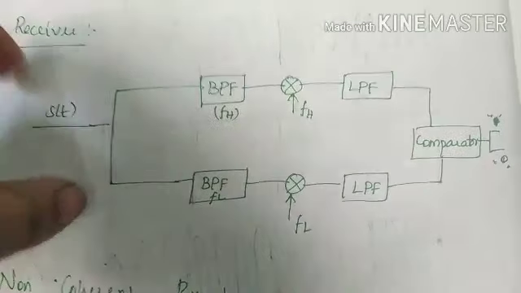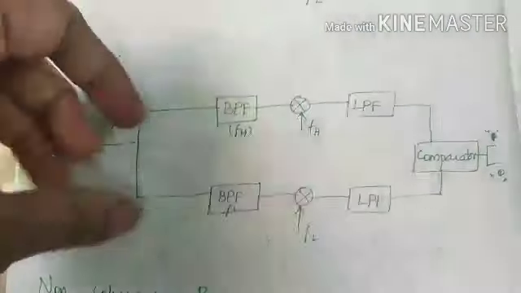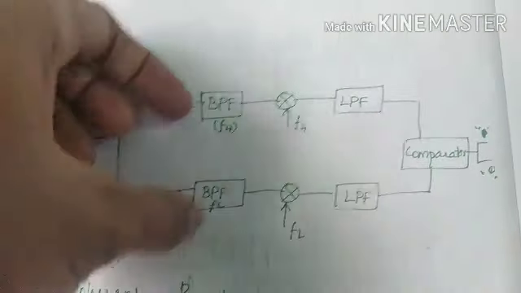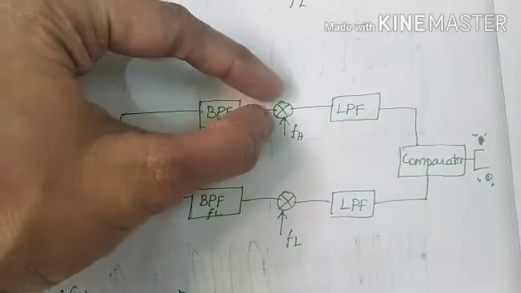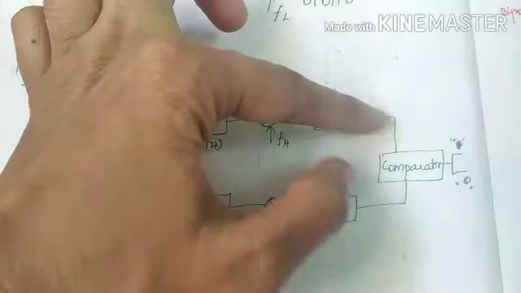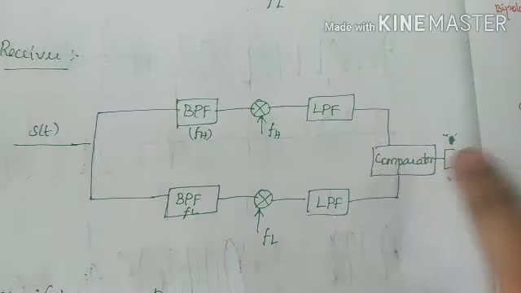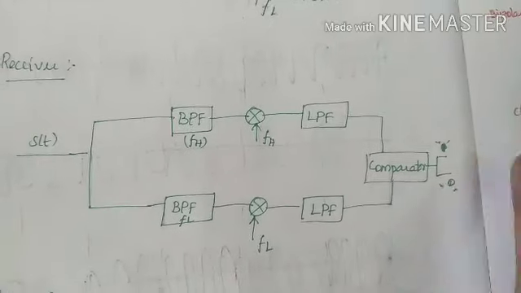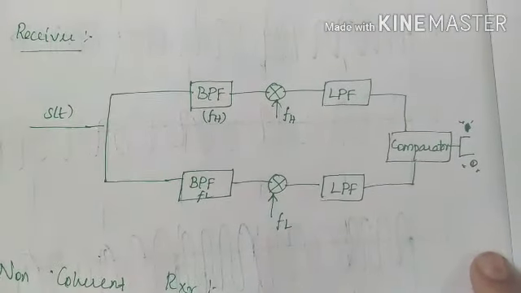In the coherent receiver, the modulated signal, that is the transmitted wave, is entered into the band pass filter. Here we have two band pass filters, one for the high frequency wave and one for the low frequency wave. Again it is connected with the product modulator, where the same carrier frequency is multiplied with the band pass signal. Then the low pass filter is there for the high frequency as well as the low frequency. After this filtering, the signals get compared. Then this comparator, or decision making device, will decide the bit as 1 or 0. These are all about the coherent receiver.